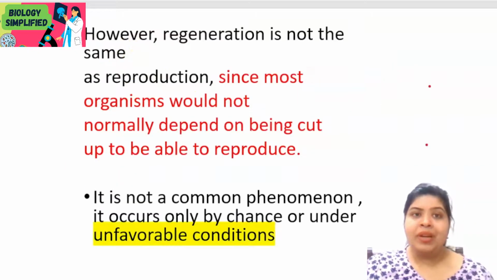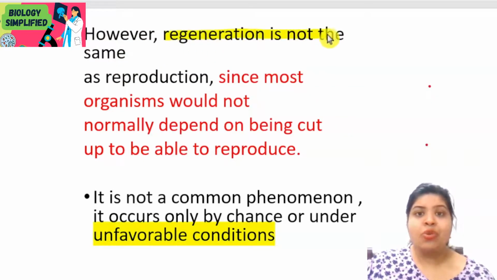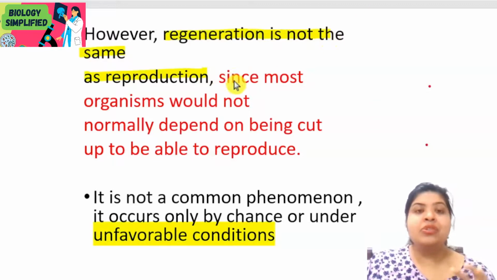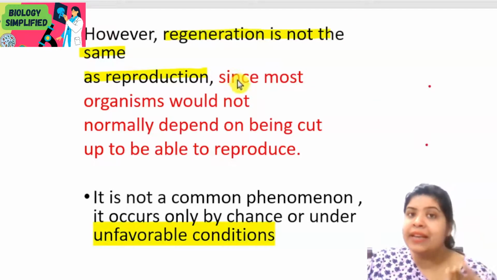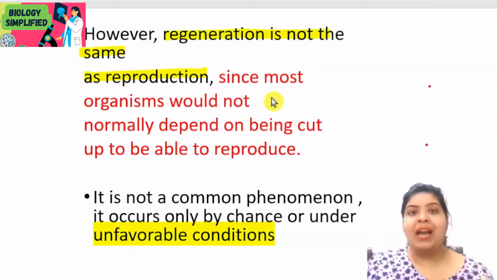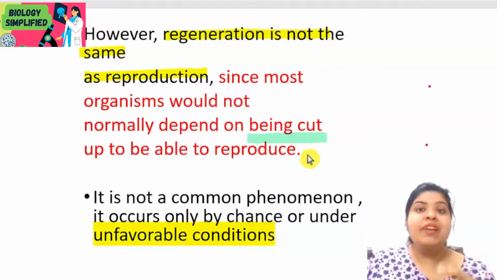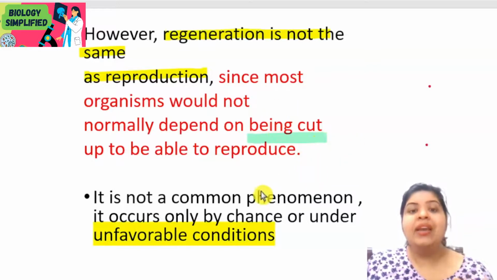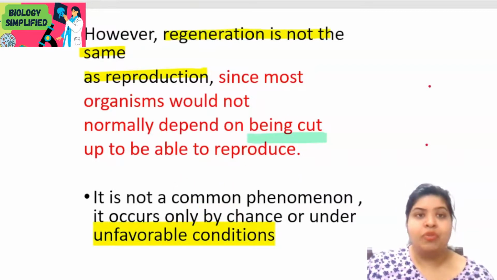Now, one more important point here is that regeneration is not the same as reproduction. Regeneration is not something which happens in place of reproduction in these organisms, because the majority of these organisms would not wait for being cut. They don't wait to be cut in order to reproduce. So it is not a common phenomenon happening in most organisms.